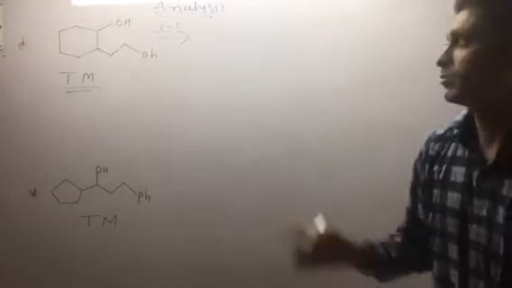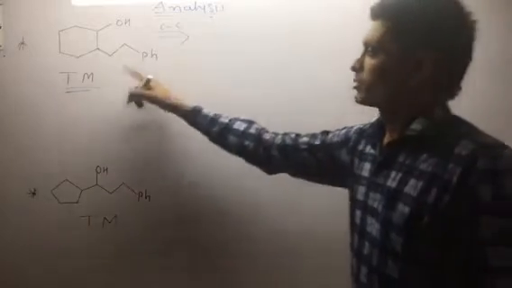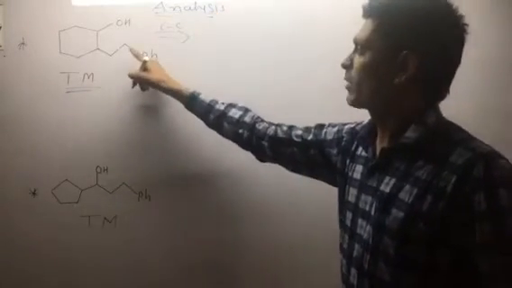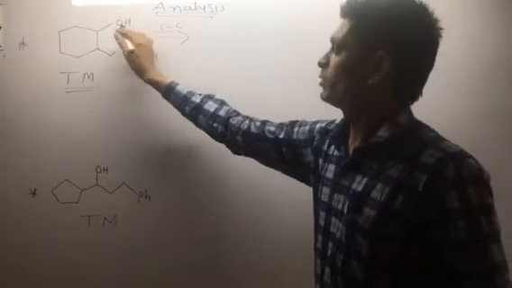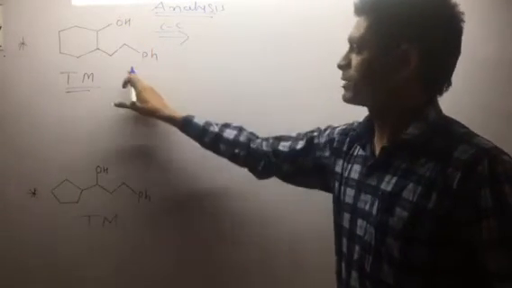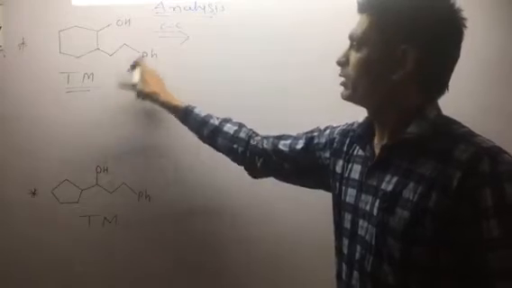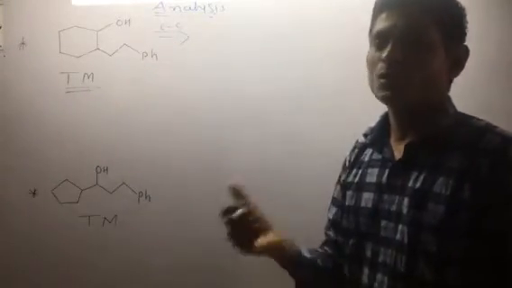Students, welcome to our continuation of retrosynthetic analysis. What is the analysis of a given type of compound? As we know, this hydroxy group is present in hydrocarbons, which we call an alcohol. So this is an alcoholic compound. How is it obtained? We know what the analysis plan is.